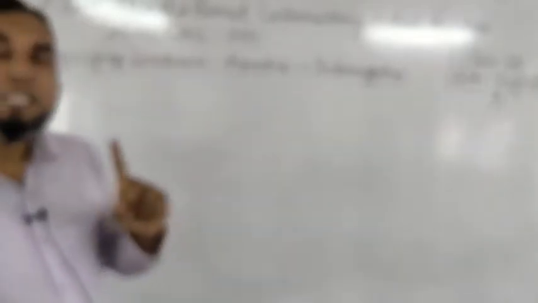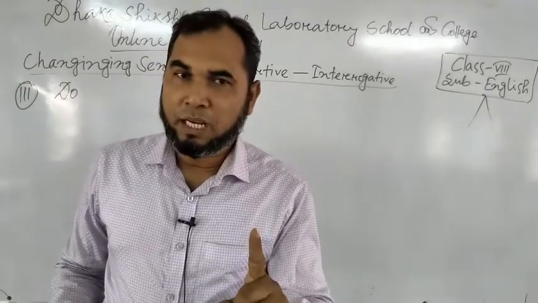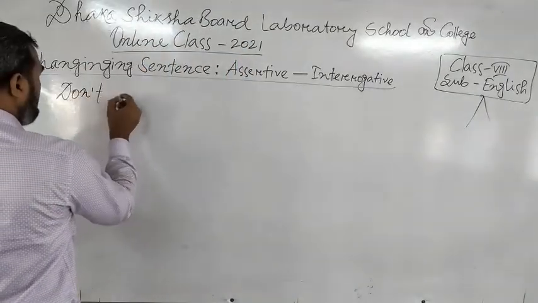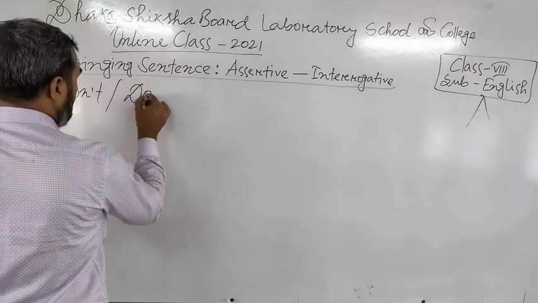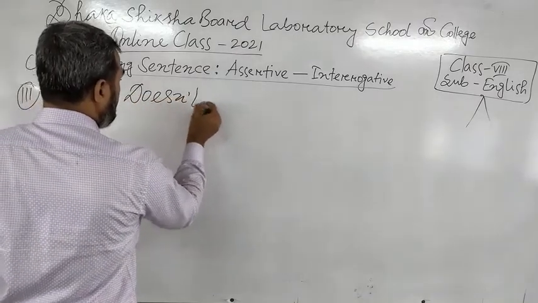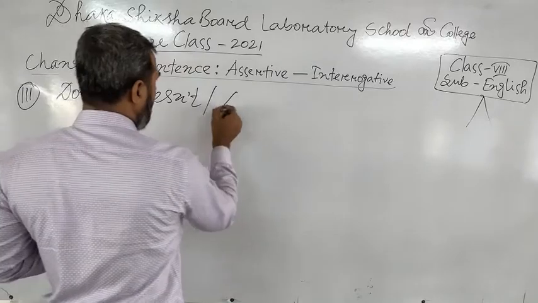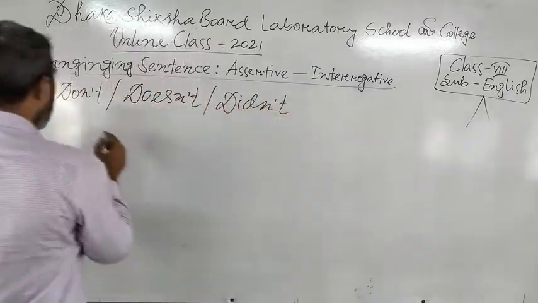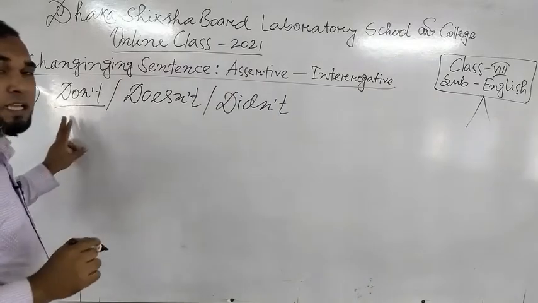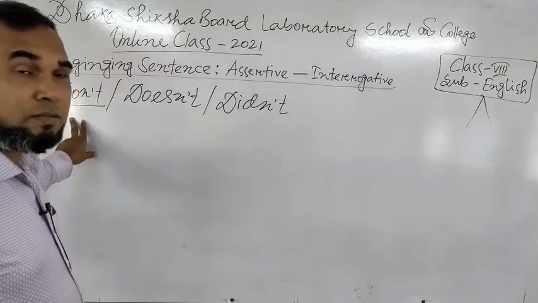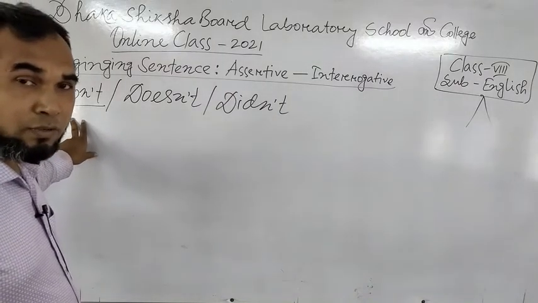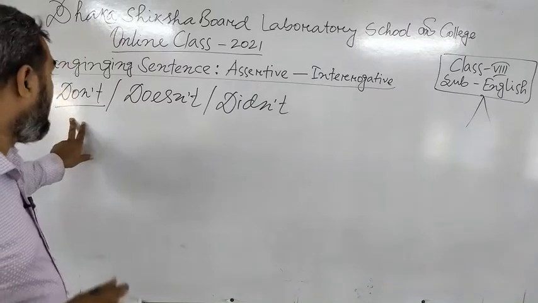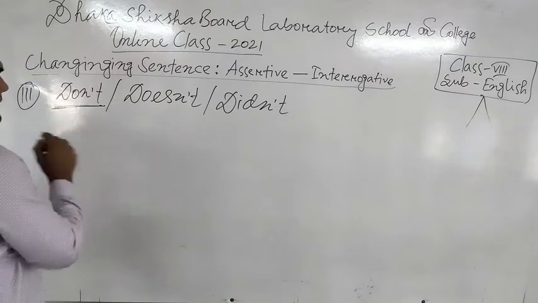If the sentence expresses positive meaning, then it will be don't, doesn't, then didn't. In present indefinite tense, if the subject is first person singular or plural, third person plural, or second person, you have to use don't.